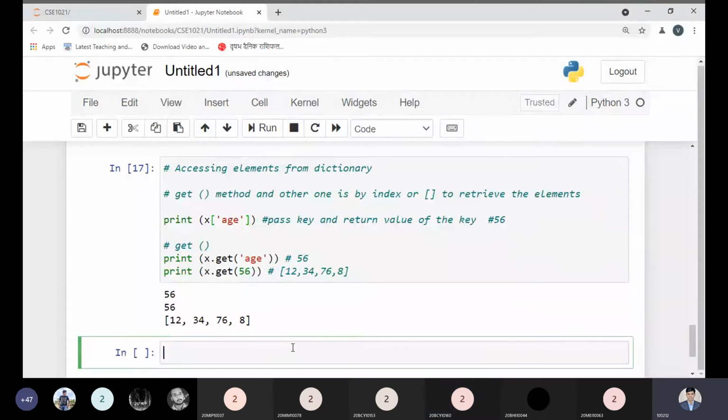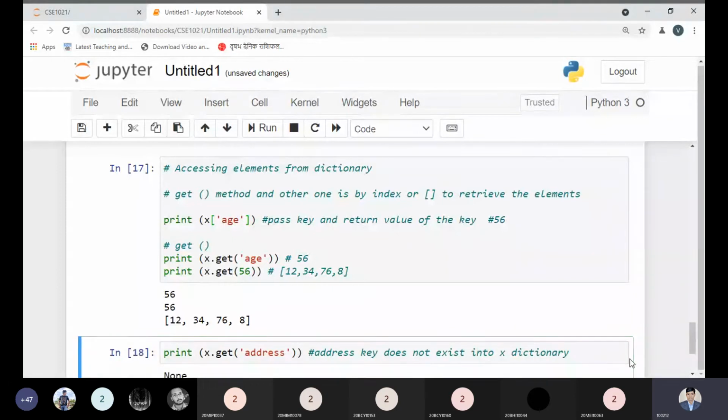Okay, if I try to access a key which does not exist in the X dictionary, what will be the output? Let us check. You can use get or any other method. Just like I want to use this, and this address key does not exist in the X dictionary.